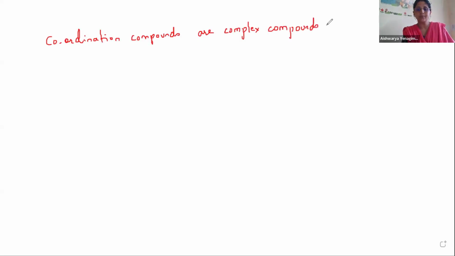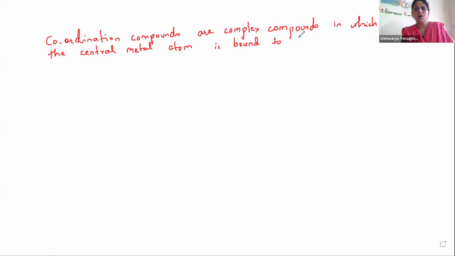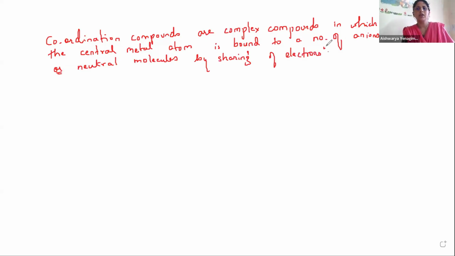They are complex compounds in which the central atom, or let me be very specific, the central metal atom is bound to a number of anions or neutral molecules by sharing of electrons.